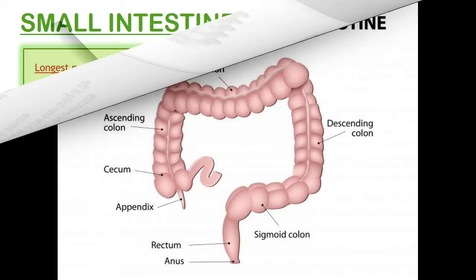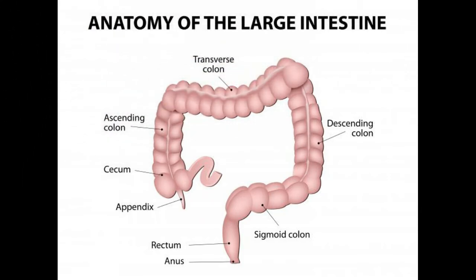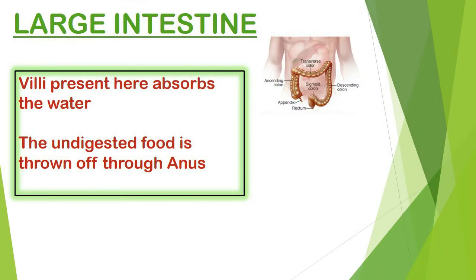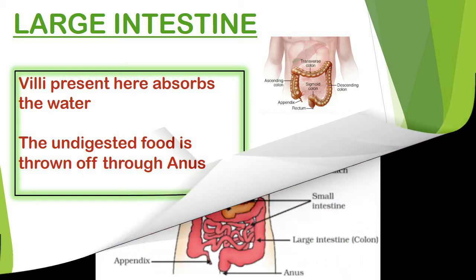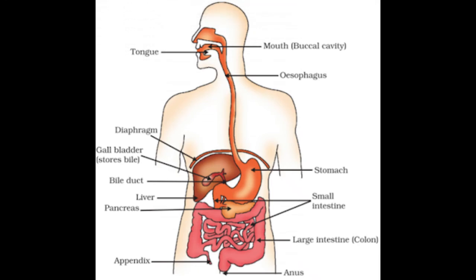After the small intestine, the food enters the large intestine, which is nearly 1.5 meters long. The villi present in the large intestine absorb the water present in this undigested food. And lastly, the undigested food is thrown out of our body through the anus. The movement of the food in the entire alimentary canal is controlled by the muscles present in the lining of the canal. This rhythmic movement of the muscles is called peristaltic movement.